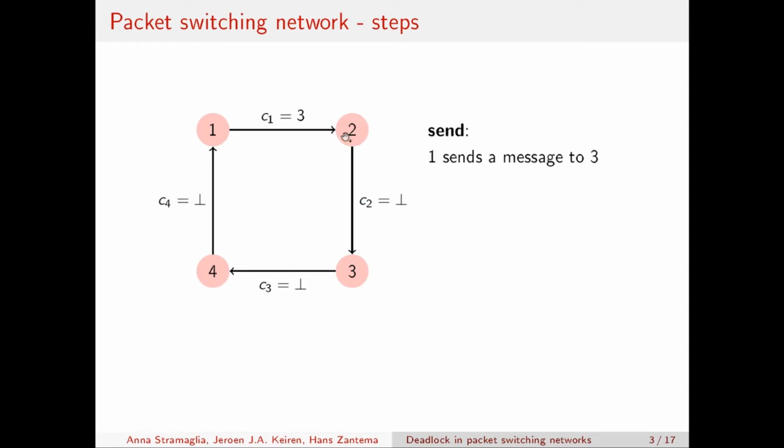Then node 2 can now, for example, forward this message from channel C1 to channel C2 because C2 is empty. And we have a process step. After this process step, channel C1 is now empty and C2 contains the message 3. At this point, the incoming channel to node 3, the terminal, contains indeed the message 3, so node 3 can receive this message. After this receive step, node 3 has received the message and channel C2 is empty. So we go back to the initial configuration.